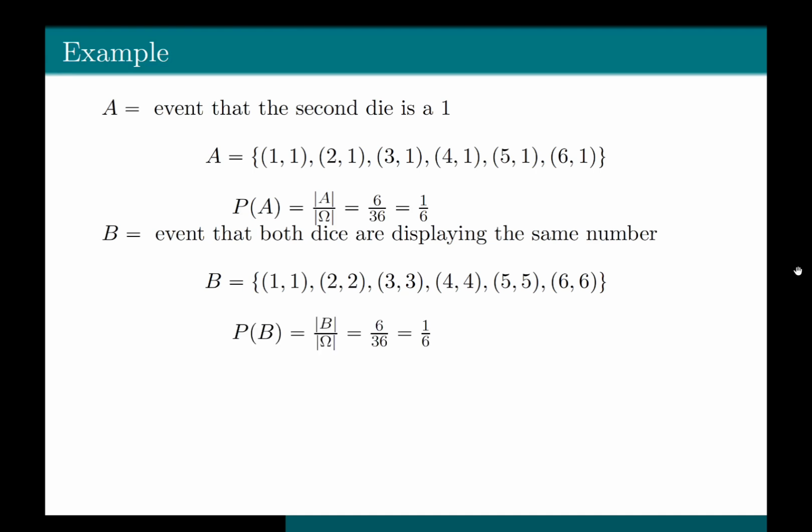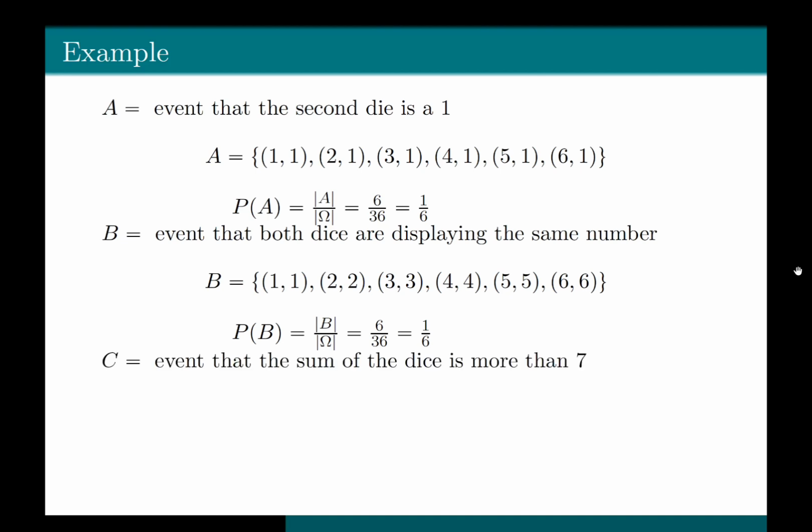Okay, now the probability of B, again using the classical formula, is equal to the cardinality of B divided by the cardinality of the universal set. Cardinality of B is the number of elements in the event B, which is 6, divided by the cardinality of the universal set, which is the total number of outcomes in the universal set, which is 36. So you get 1 divided by 6.